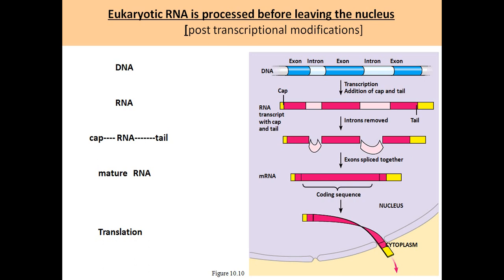So these exons are the actual portion of the DNA which is responsible for the synthesis of proteins. Introns are called intervening sequences that are present on DNA which are not coding for any kind of proteins.